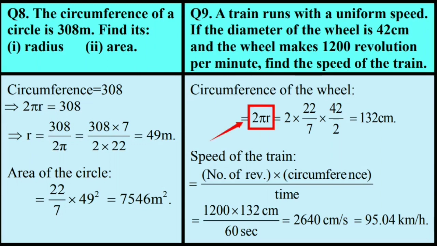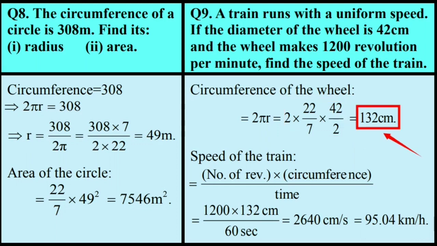As we know, the linear distance covered by the wheel is 2 pi r in one revolution, and this 2 pi r is the circumference of the circle. The expression obtained is 2 multiplied by 22 by 7 multiplied by 42 by 2, where pi is 22 by 7 and radius is 42 by 2.